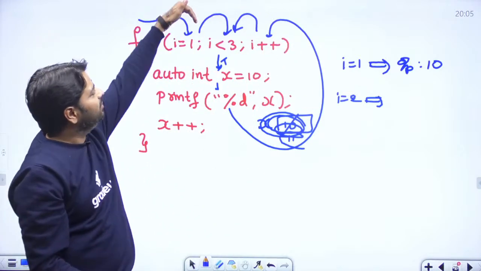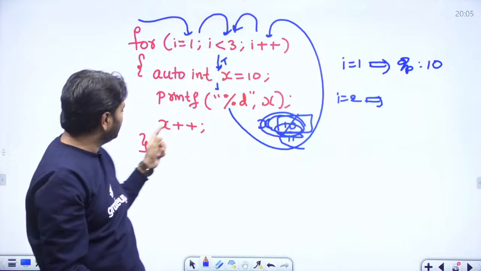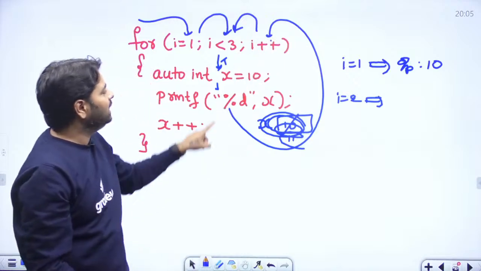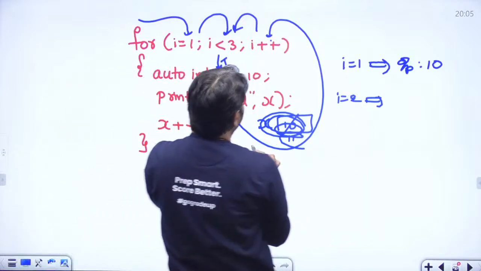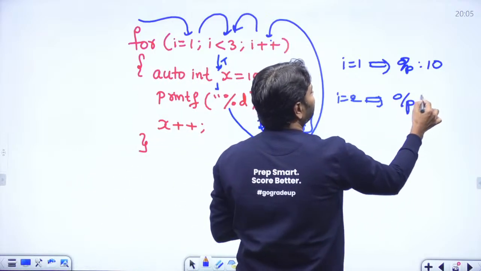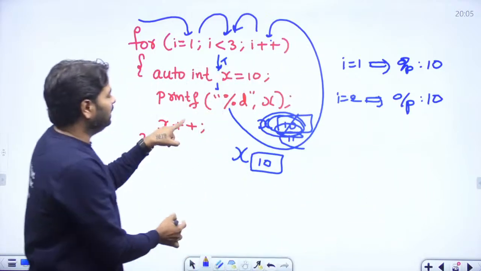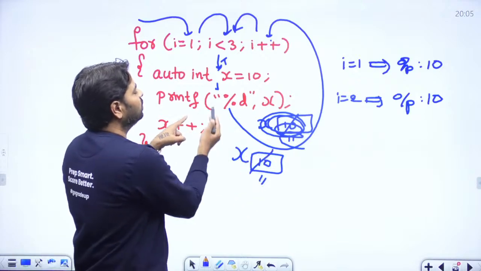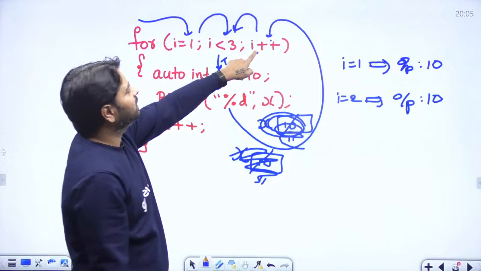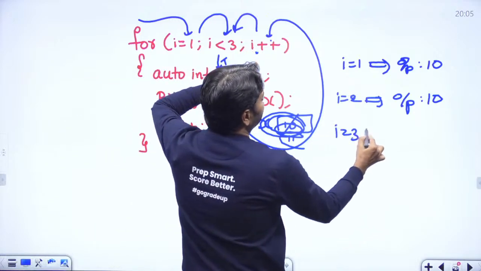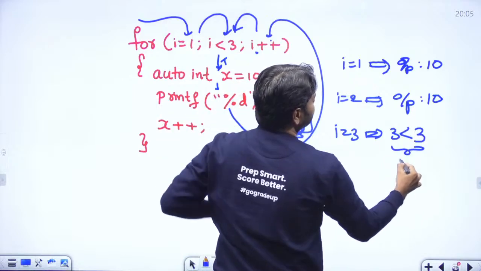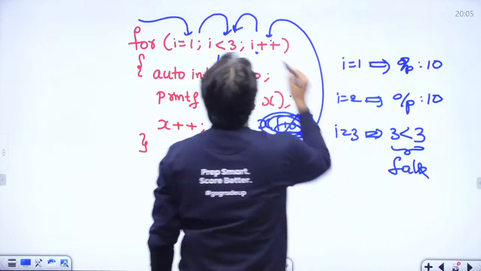So this x, when you make an entry, it is created. When you are going out of this loop, it's going to be deleted. So I is equal to 2, again x is created, it will be assigned 10, and again it will print 10, and even though it increments, when you go out of this, it deletes automatically, and now I value becomes 3. When I is 3, then 3 less than 3 is false. So it comes out of the loop.